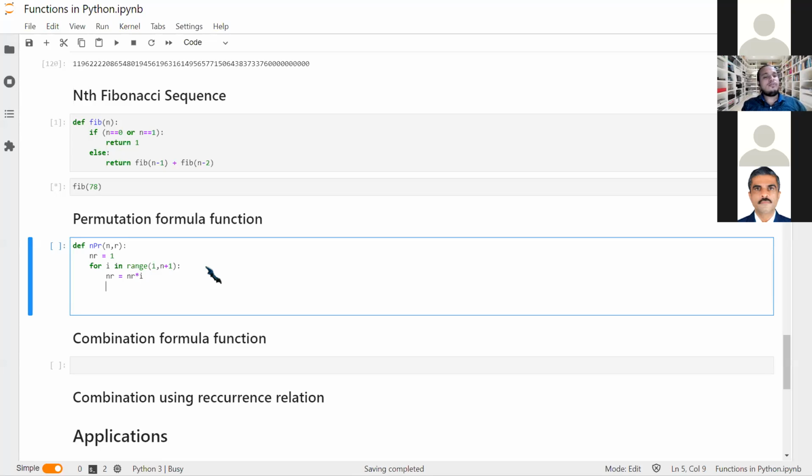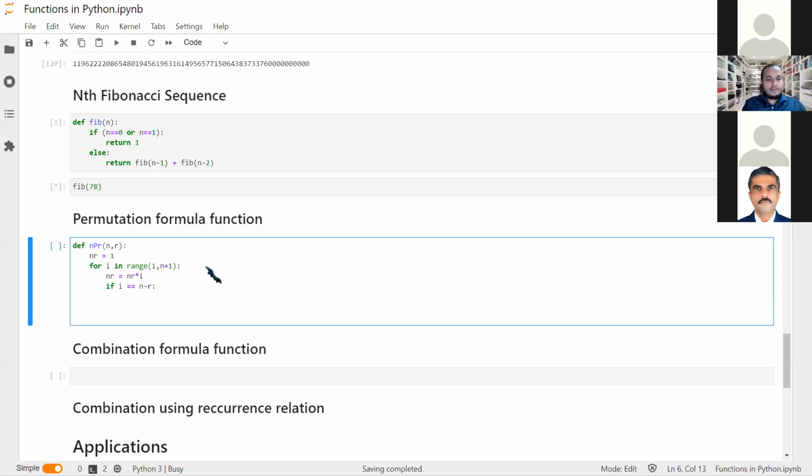So what we will get if the value of i is equal to n minus r? I'm just taking d is equal to nr. So what will be the value of nr when i equals n minus r? Can someone say in the chat?